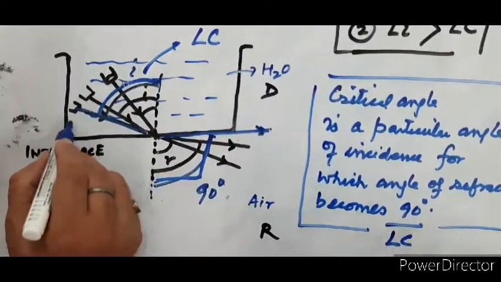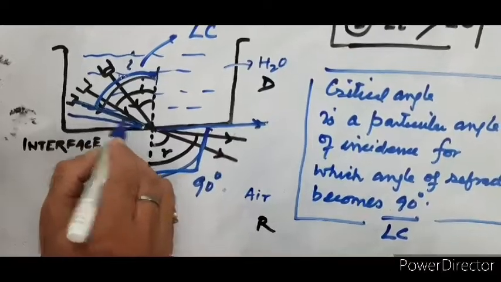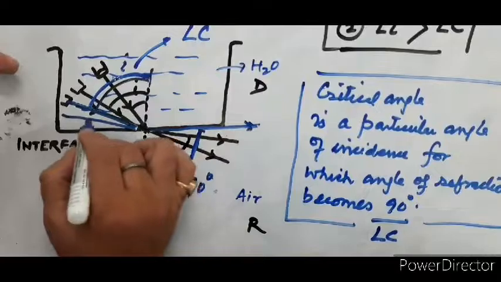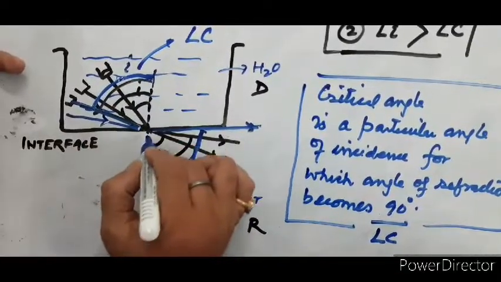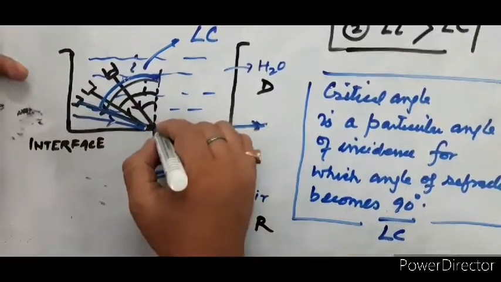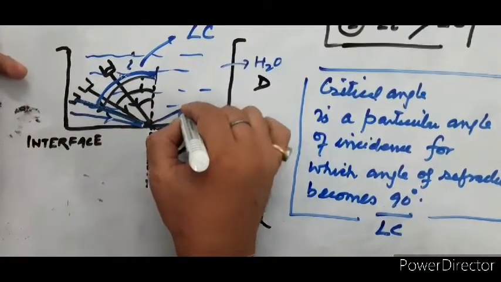What happens if I increase the angle of incidence again, meaning the angle of incidence is more than the critical angle? Then this ray of light does not go into the rarer medium, but rather it retraces its path.